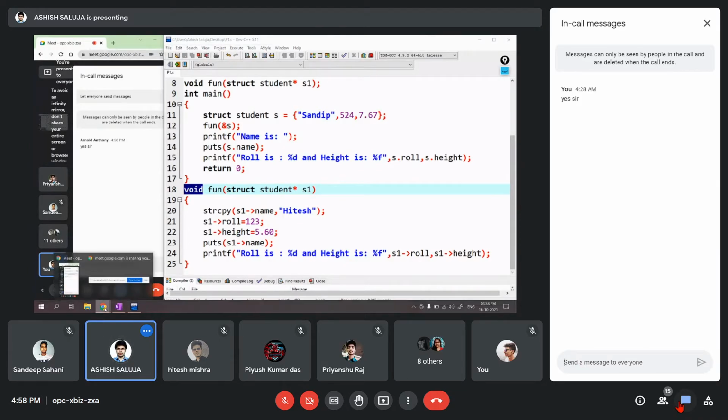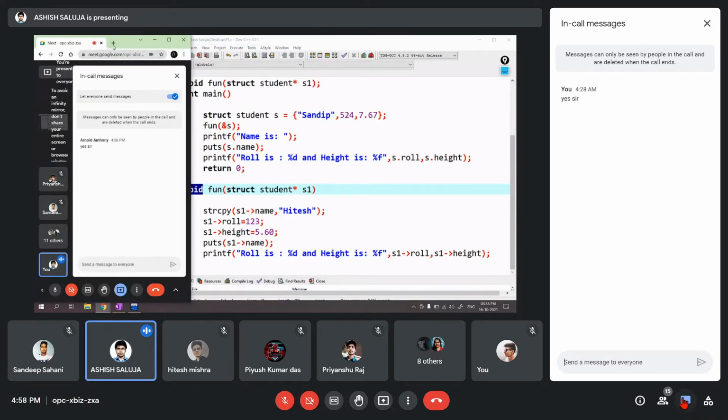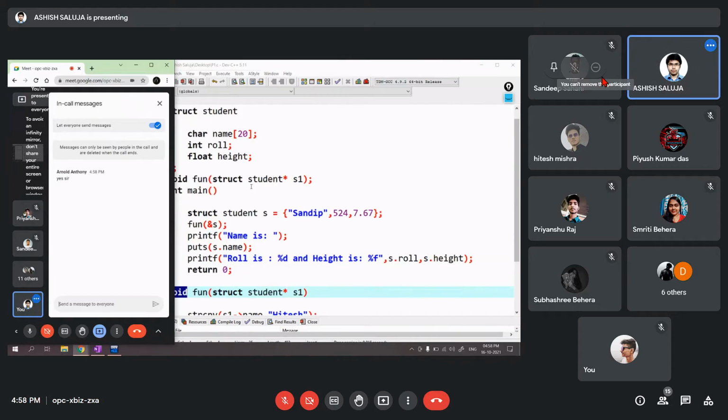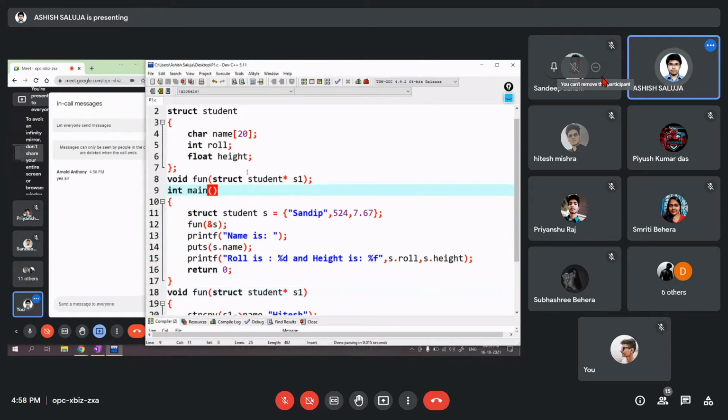Yes, sir. Okay. So you just need to practice two things. One is the same with structure array. Let's say five students, details: name, roll, and height.